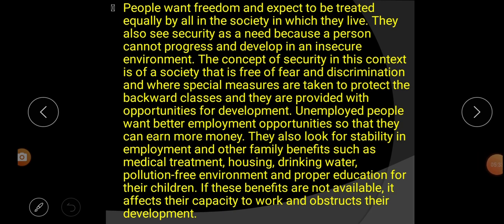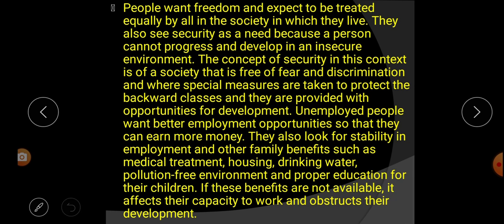So, what is the concept of security in the context of these people or in a society? The concept of security is that the society is free of fear and discrimination.